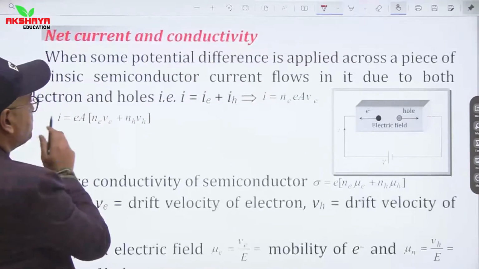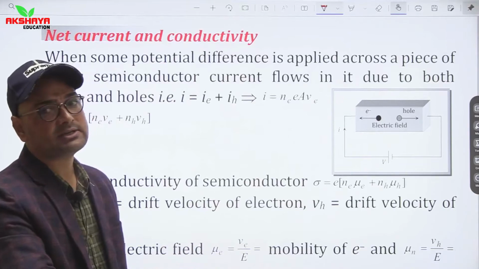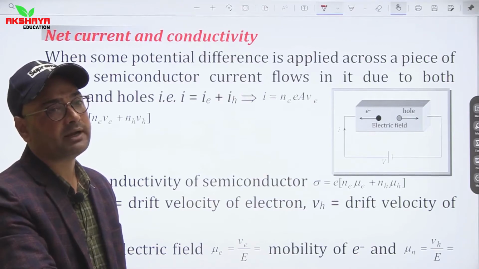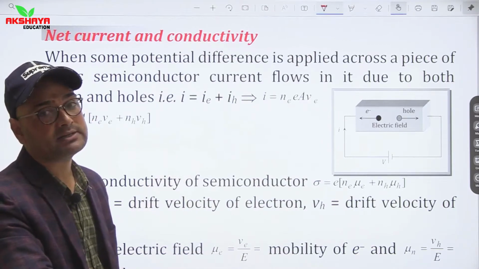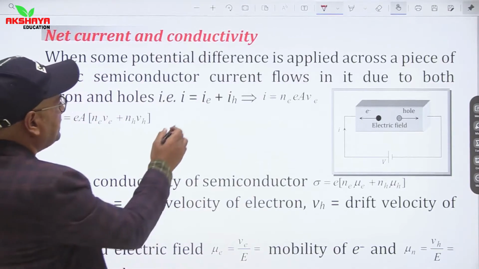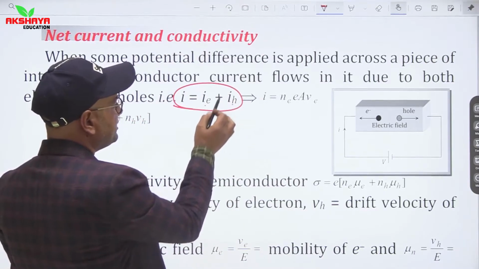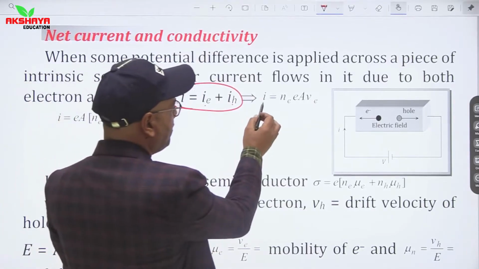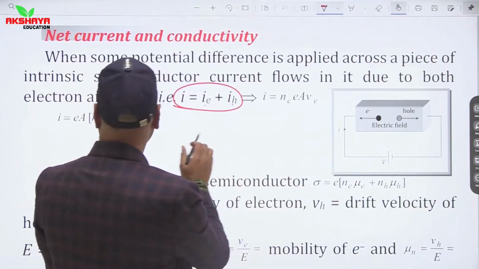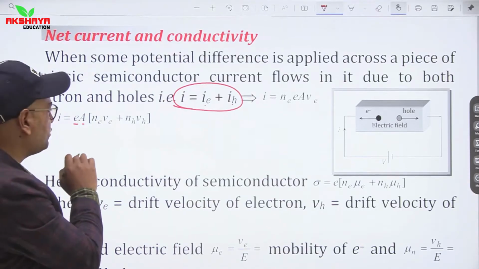Net current and conduction. If we talk about net current and conduction, we have clearly discussed that in conductors, free electrons are responsible for conduction, while in semiconductors, free electrons and holes both are responsible for conduction. So the total current flow is the current due to free electrons plus the current due to holes. In terms of drift velocities, I is equal to eA(NeVe plus NhVh), where A is area and e is charge of electron.